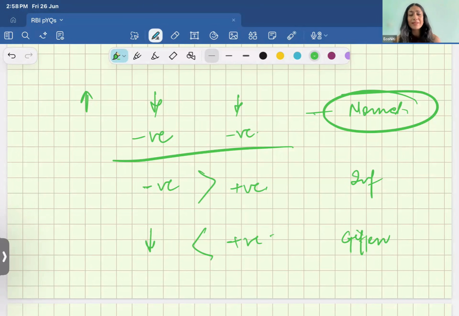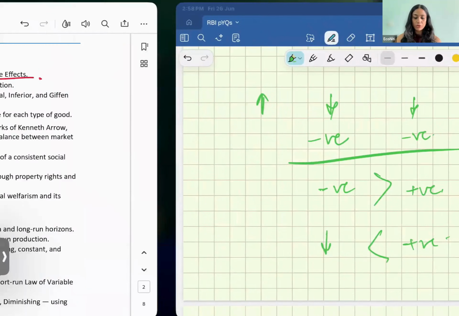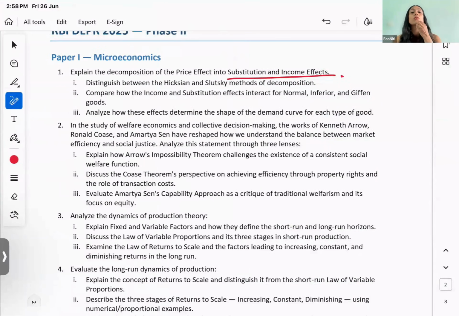Right? It doesn't let you substitute away from that good because that good is heavy in your consumption basket and you're too poor to increase your consumption of something else. Right? So you can think of an example and give it over there. All right. This is what your answer 1 is going to look like.